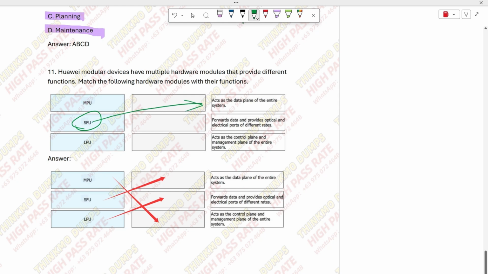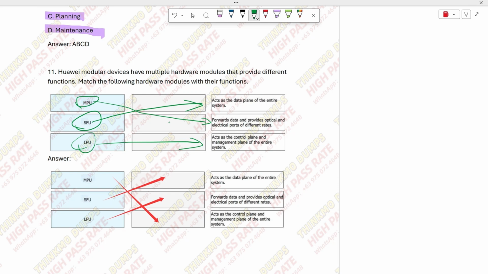It serves as the overall control plane and management plane, right? And then this, it's similar to an MPU. It's something for the data forwarding plane. So this one acts as the data plane and forwards data. And the rest of this is about interfaces, right? It just forwards data and doesn't provide this. It's about speed and optical electrical conversion, optical electrical ports.